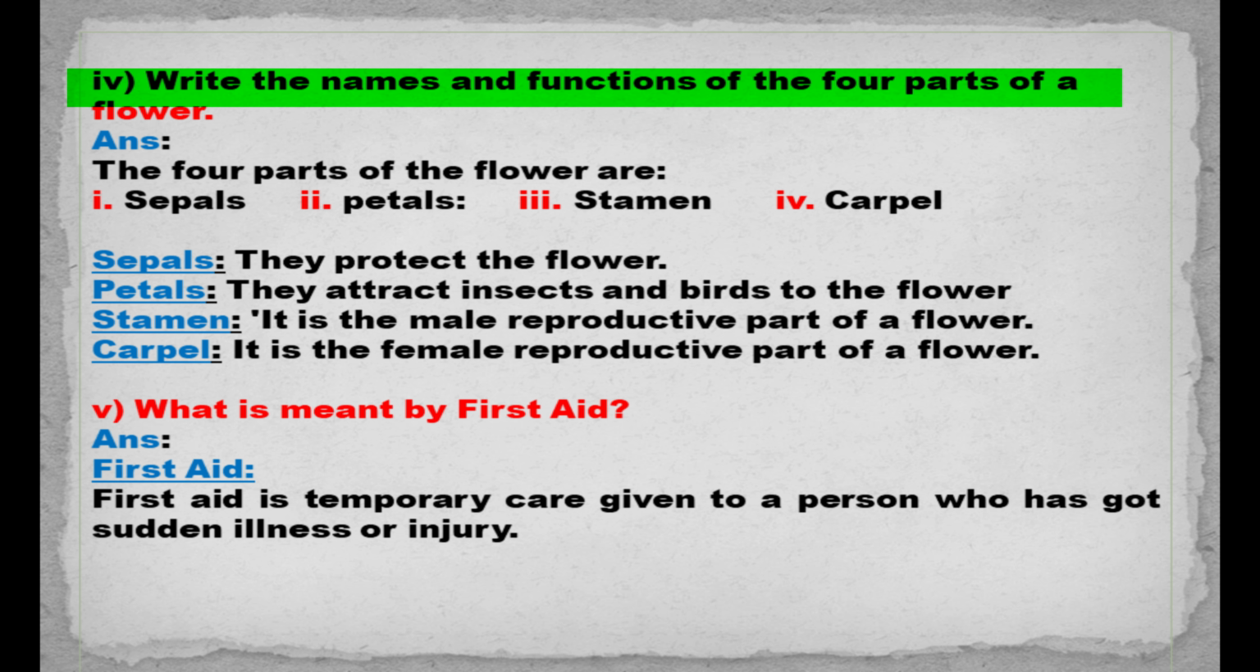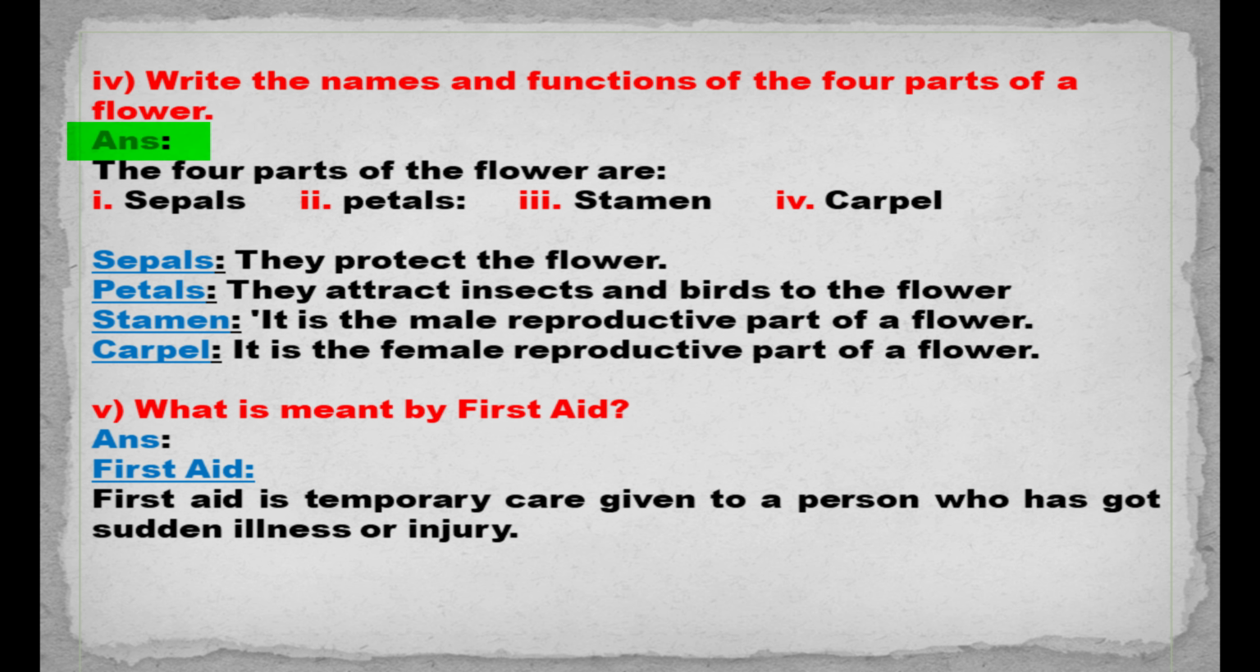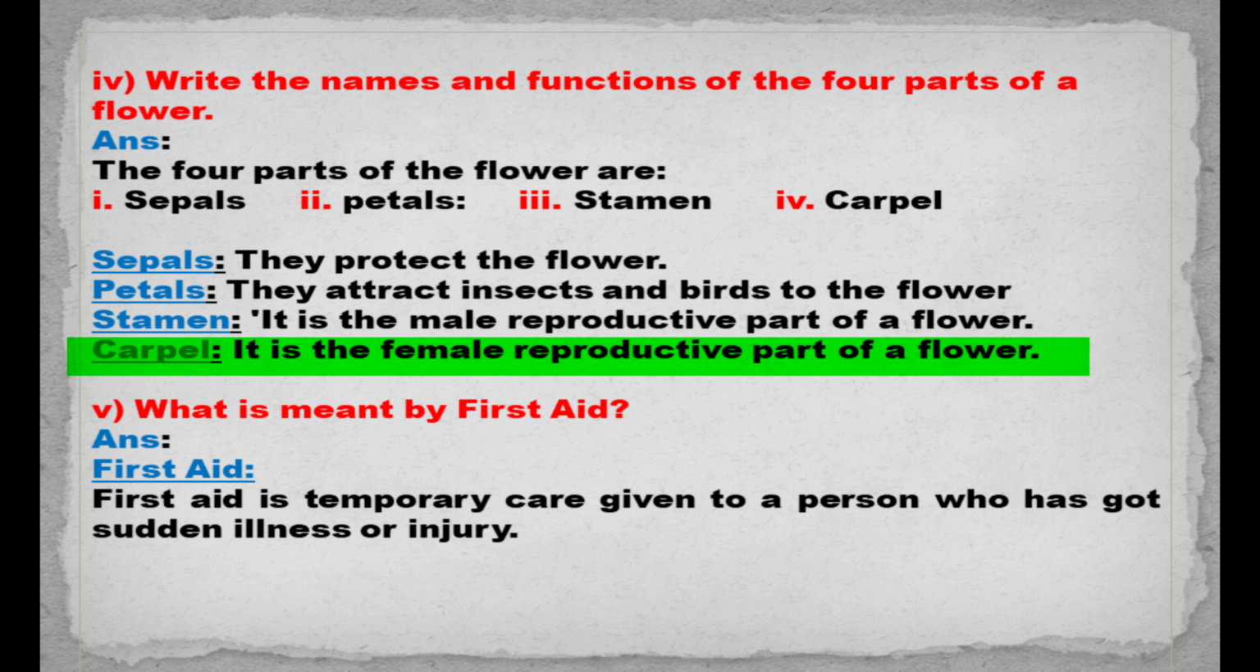4. Write the names and functions of the 4 parts of a flower. Answer: The 4 parts of the flower are sepals, petals, stamen, carpel. Sepals: they protect the flower. Petals: they attract insects and birds to the flower. Stamen: it is the male reproductive part of a flower. Carpel: it is the female reproductive part of a flower.